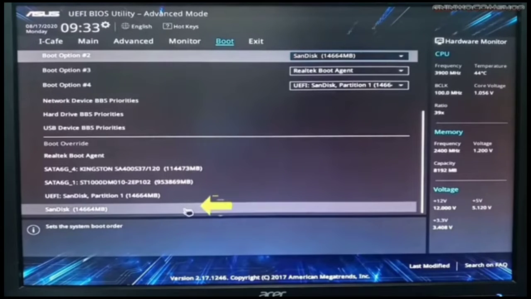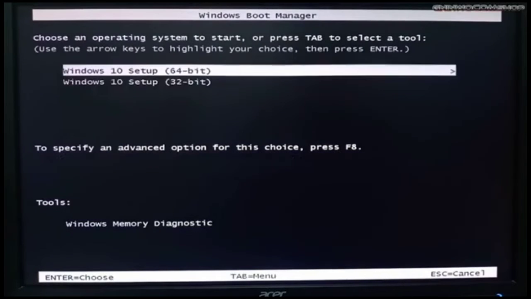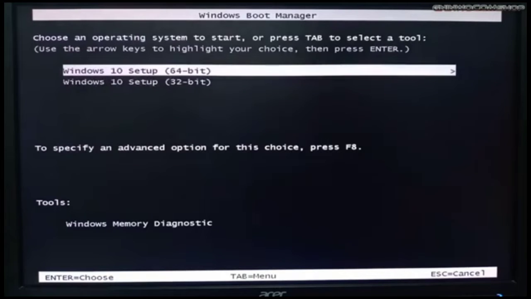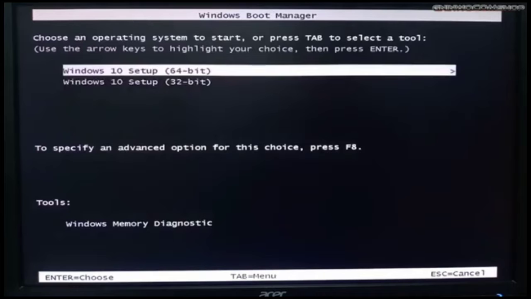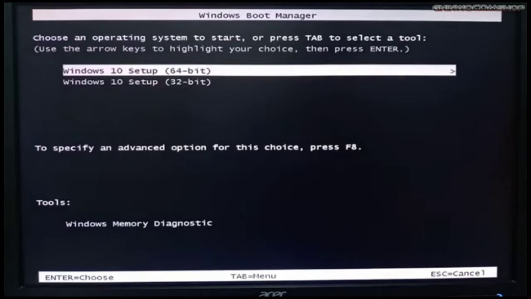nakikita na yung SanDisk. So mao ni gawas sa USB kay giset niya sa 64 and 32-bit. Sa 64 is recommended siya sa higher memory and ang 32 sa lower memory. So sa 64 is recommended siya sa mga 8 GB pataas, since I think 8 GB mang tuyang USB. So we choose 64-bit and just press the enter.